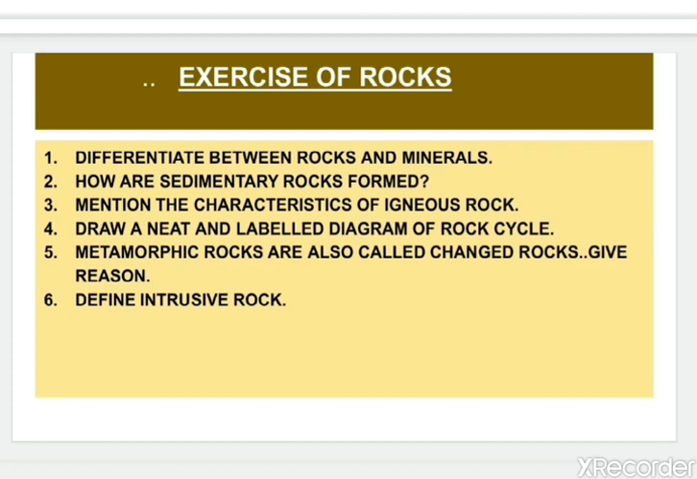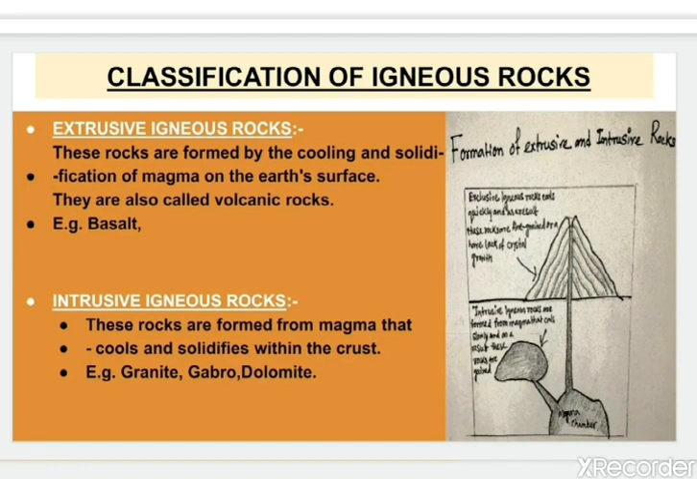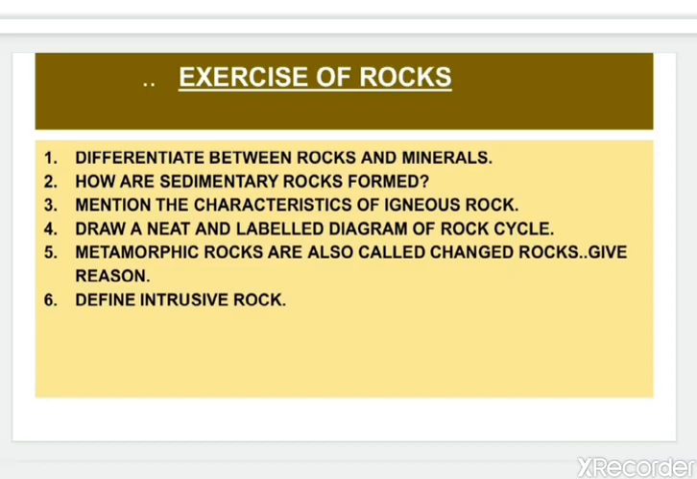Then the last question, define intrusive igneous rock. See here the definition. These rocks are formed from magma that cools and solidifies within the earth's crust, and the examples are granite, gabbro and dolomite. So these types of questions you will get from this chapter, and make sure you practice all the exercise question answers from your textbook also.